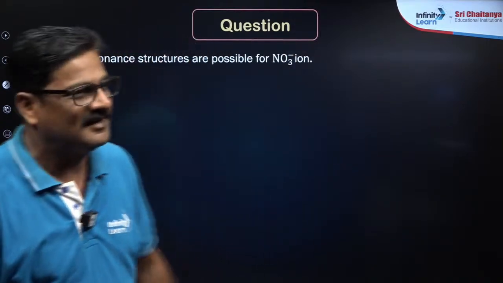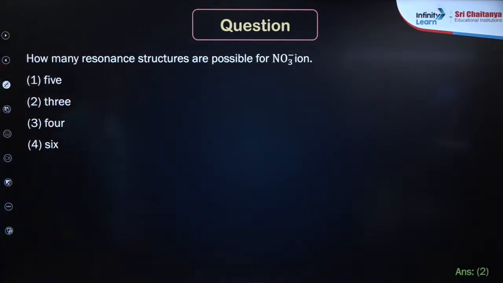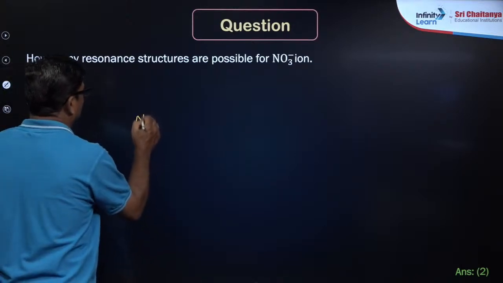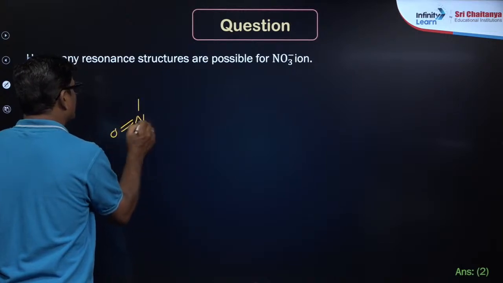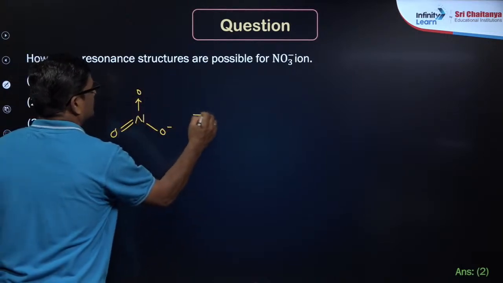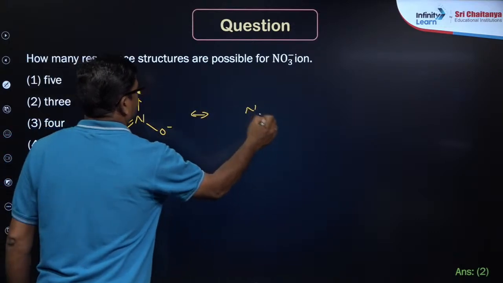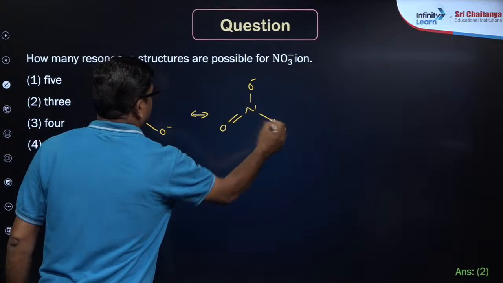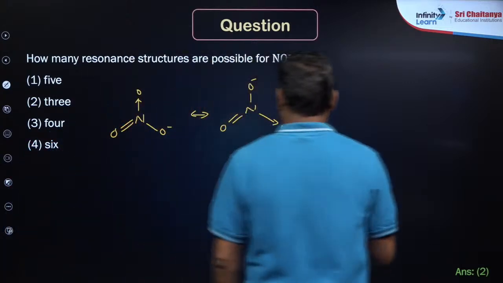Option B, yes, you want to say option B, it is a nitrate ion, NO3 minus, okay, N, right, and what else is there?